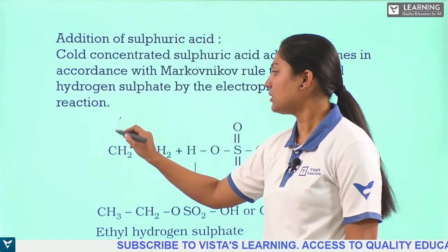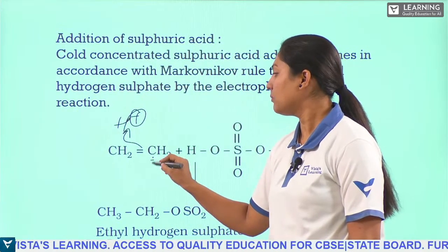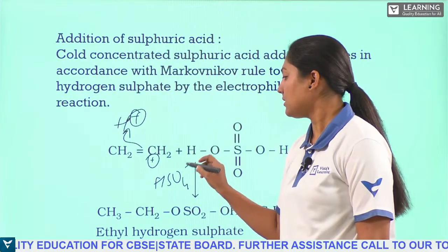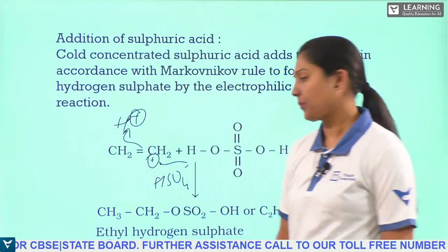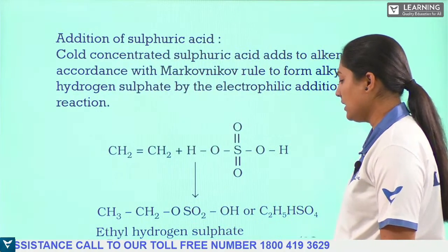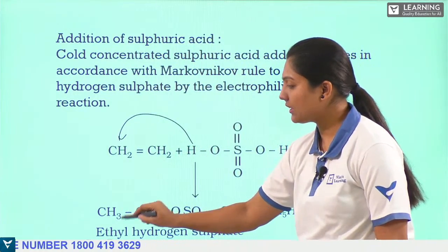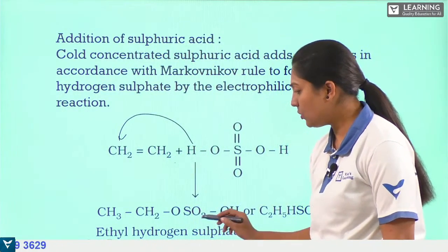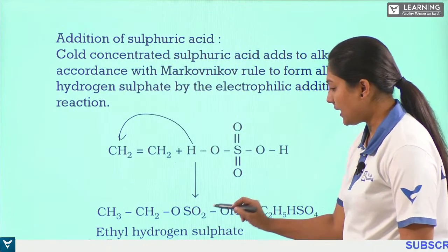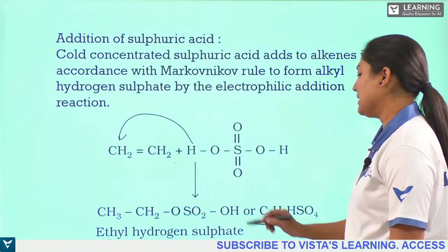When hydrogen is added, the bond shifts and this carbon becomes positively charged, so HSO4 minus can attack here. So ethyl hydrogen sulfate is formed. One hydrogen is shifted here, we get CH3 and CH2, and to that we have the whole HSO4 attached. So we get ethyl hydrogen sulfate.